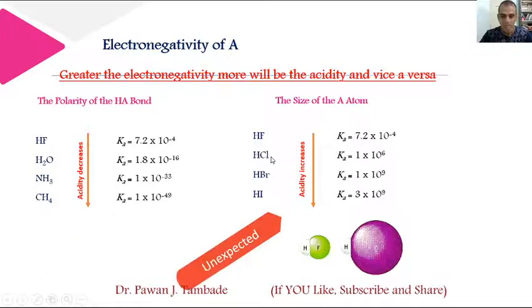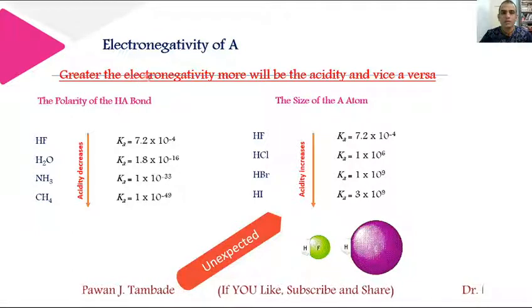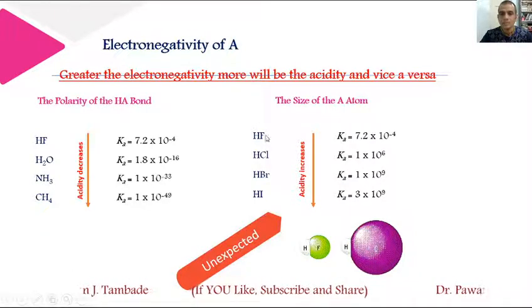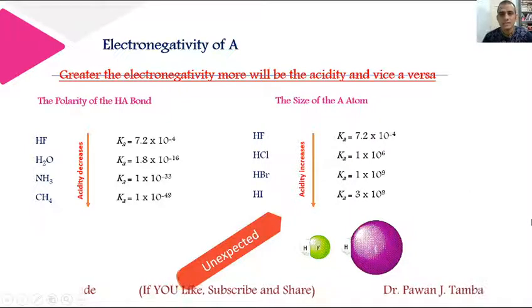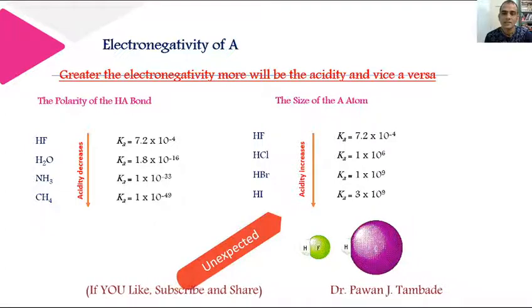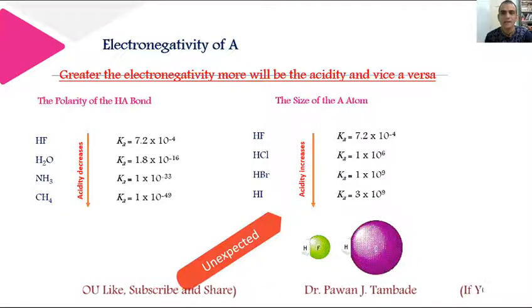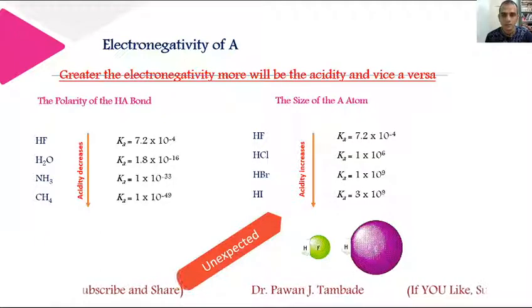So this is an exception for electronegativity concept, because in this case, although fluorine is more electronegative, it is least acidic when bonded with hydrogen. That is, HF is least acidic and HI is more acidic, as the size of atom plays an important role in acidity over here.